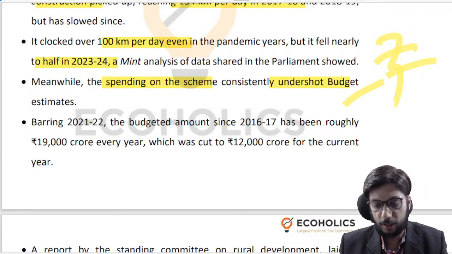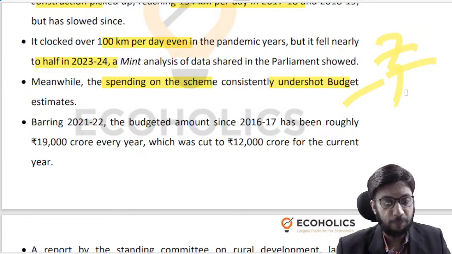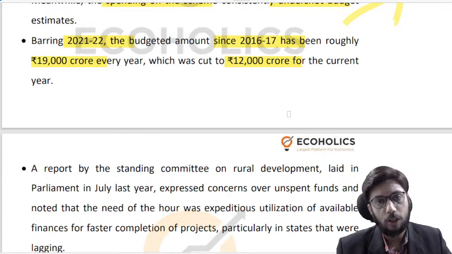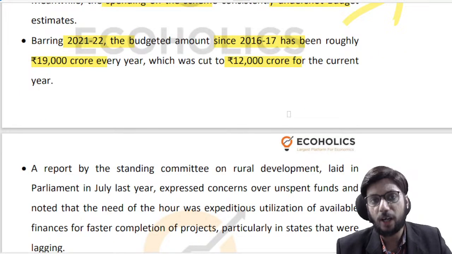So Swarna Lata, good morning, thank you for joining in. So barring 21-22, budget estimates since 16-17 have been roughly 19,000 crores, which have been cut to 12,000 crore for the current year. Not very good at all, right?